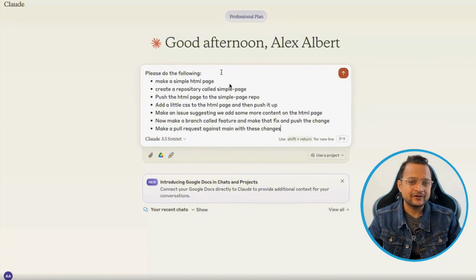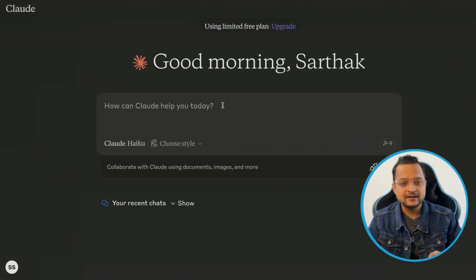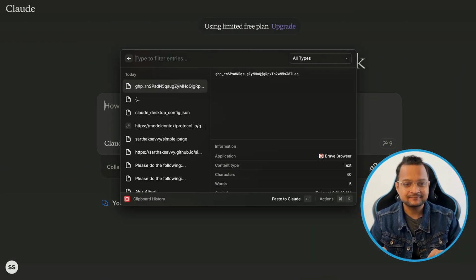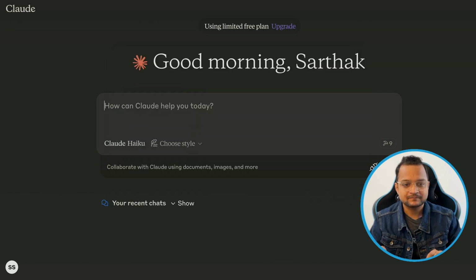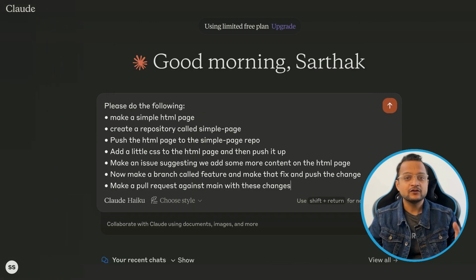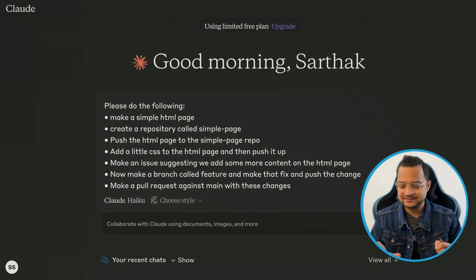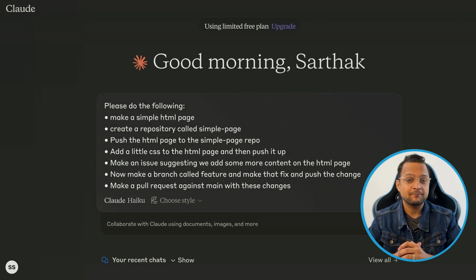I have already copied this prompt, and now I'm going to paste it. Okay, so here is the prompt, and I just want Claude to first follow these things, and once everything is done, then we will ask it to host on GitHub Pages. So let's hit this and see the magic happening.